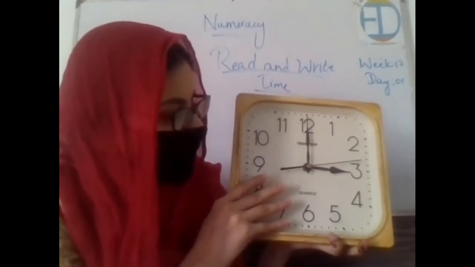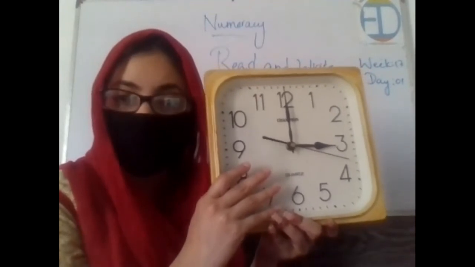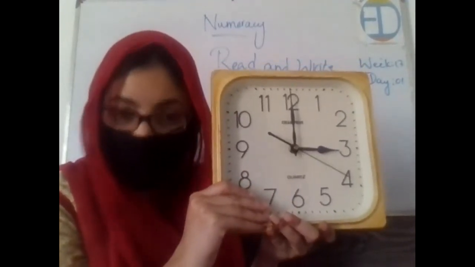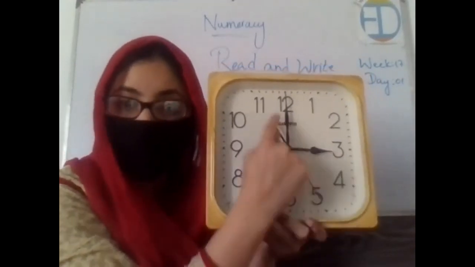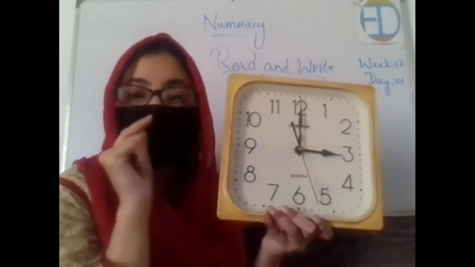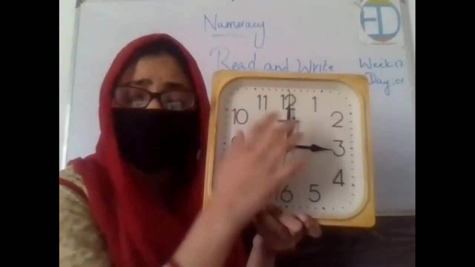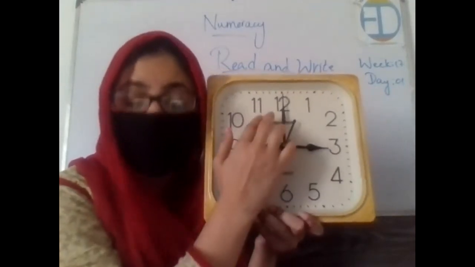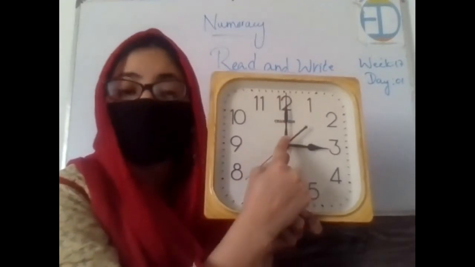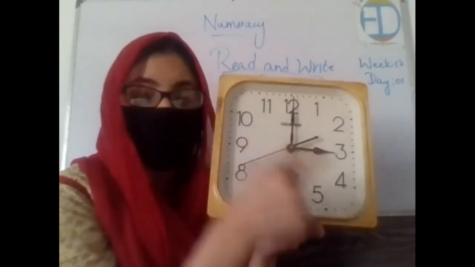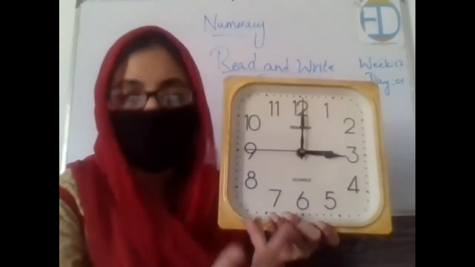Now when it reaches 12 again, this means that one more hour has passed and it is 3 o'clock now, right? And how did we come to know? Because the hour hand is on 3 and the minute hand is on 12. So in every hour, starting from 12 to 11, when the minute hand is straight on 12 and the hour hand is on that digit, this means that it's 3 o'clock, 4 o'clock, 5 o'clock, 6 o'clock, and so on, right?